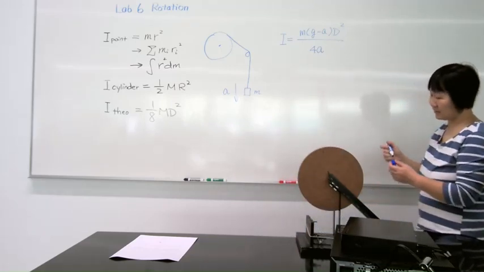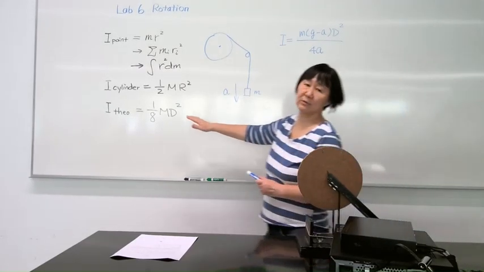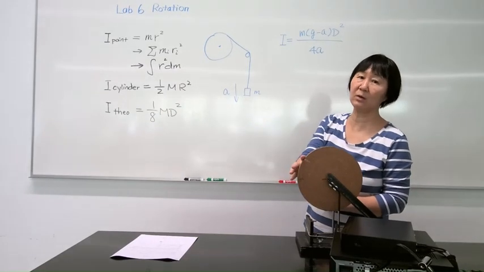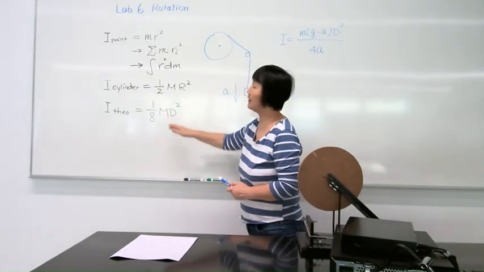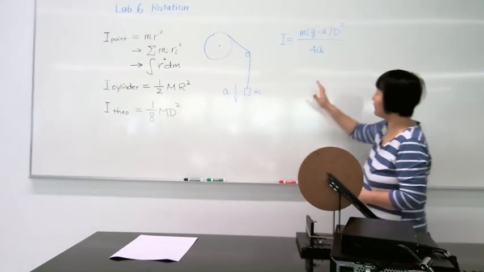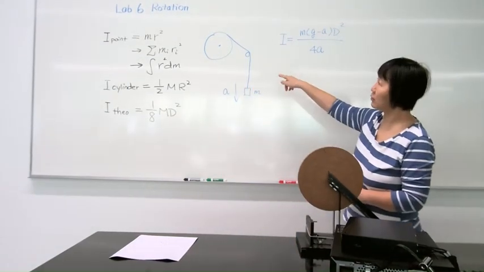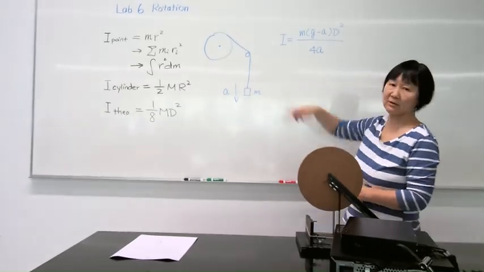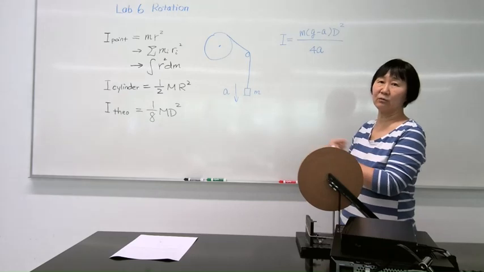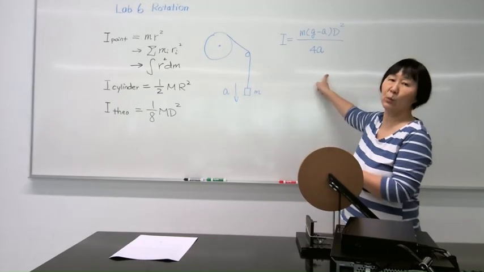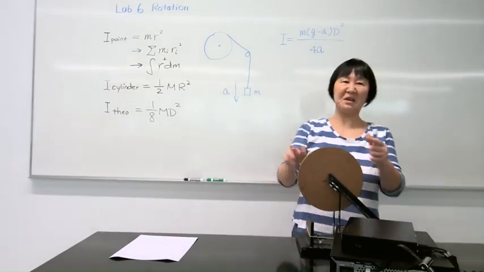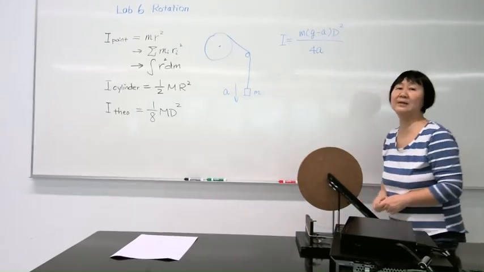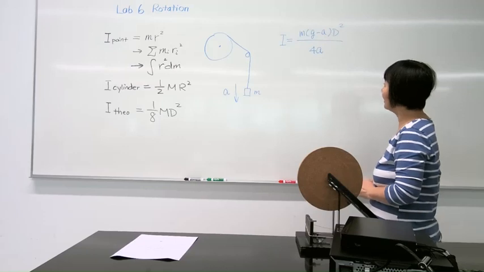So the second method, first method, you need to have a uniform cylinder. If this is a wagon wheel, this equation won't apply. In the second method though, because you're using the definition, you're going to turn it with a known torque and measure how quickly it accelerates. The second method will apply if this is like a wagon wheel with some funny mass distribution.